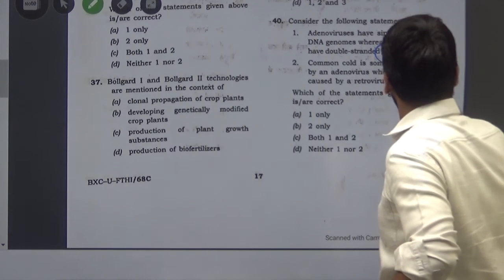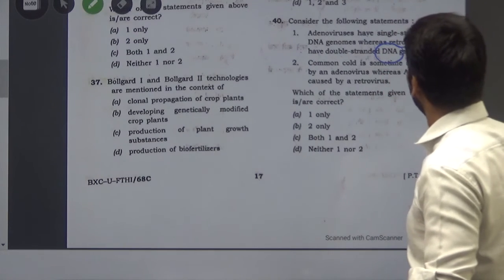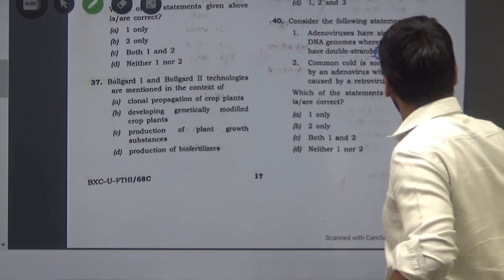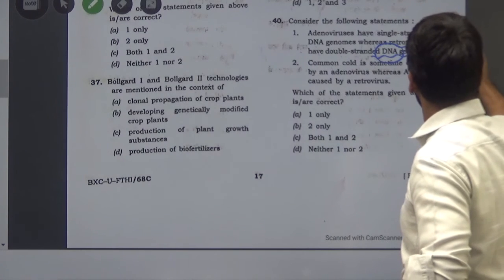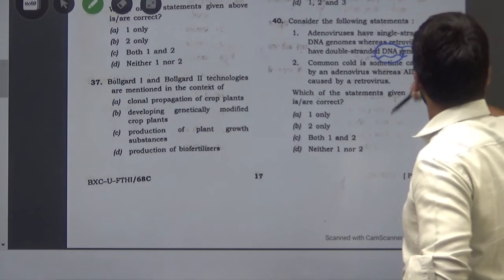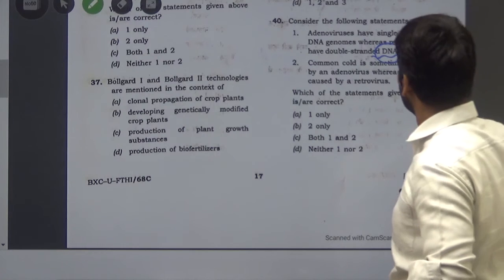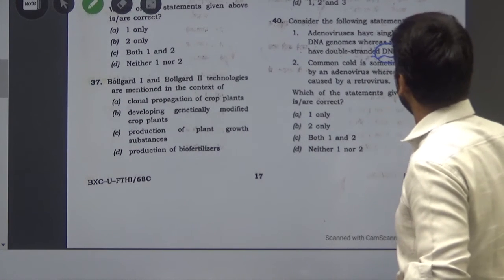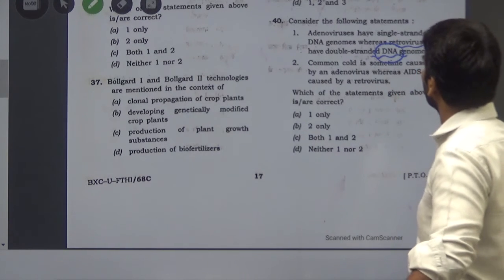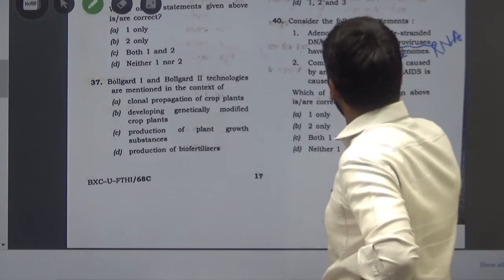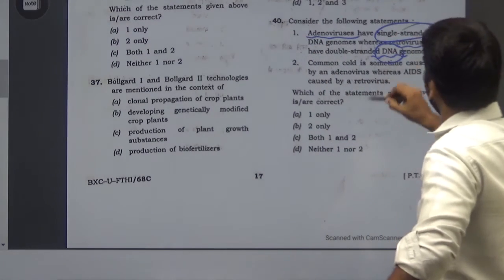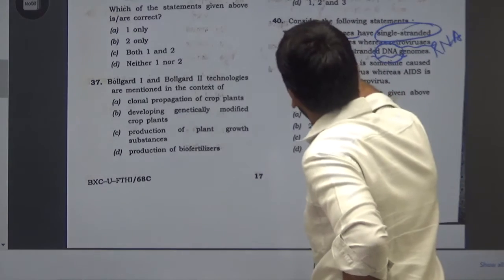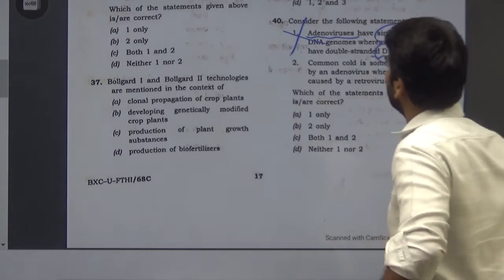Because retrovirus, as we see in HIV, is a kind of RNA genome. So this statement, from this only, is wrong. Again you can say that adenovirus is not single-stranded but double-stranded. So it's a completely incorrect statement.